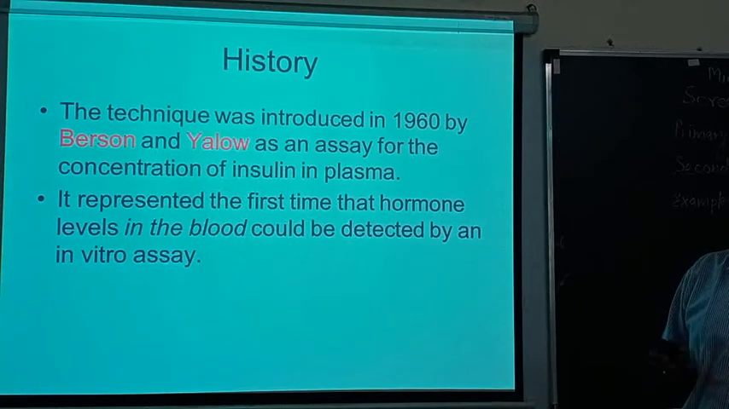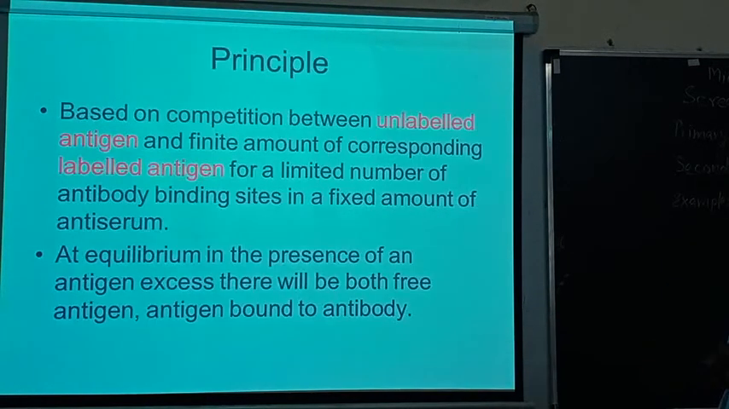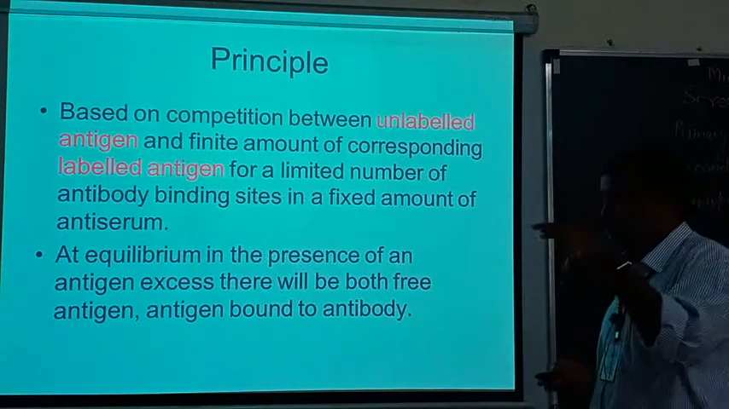Now you know in vitro and in vivo. In vivo means in the animal, in vitro means in glass. They detected this with the help of radiolabeling. The basic principle of this technique is a competition between labeled antigen and unlabeled antigen, and you have to add a limited number of antibodies.